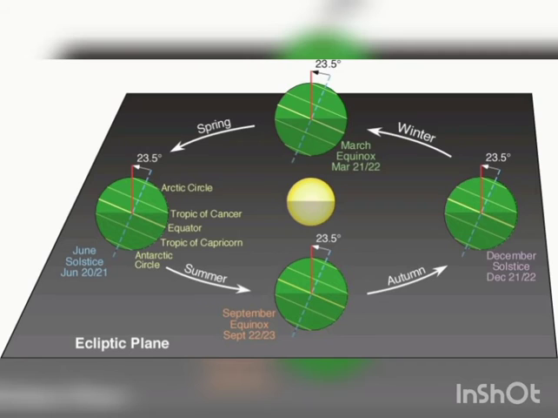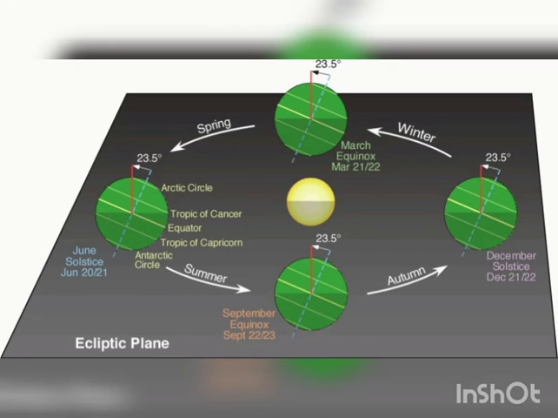Remember students, in summer we enjoy longer days and shorter nights. The conditions in the northern hemisphere are completely reversed. It experiences winter.